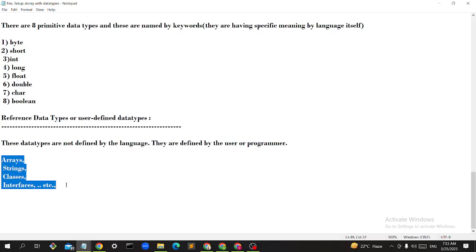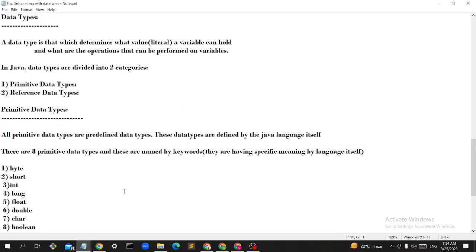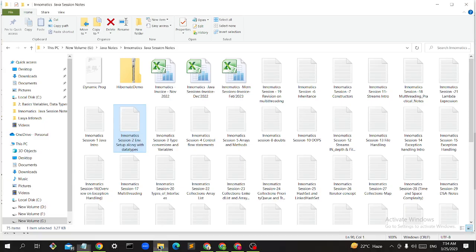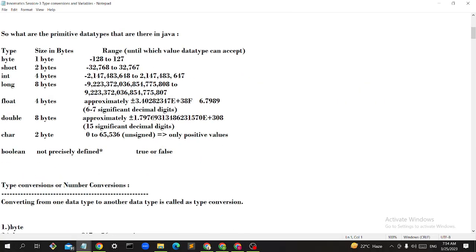Clear until this point? Yes, sir. Yes, everyone in the class. Okay. So I will now go into depth about data types.